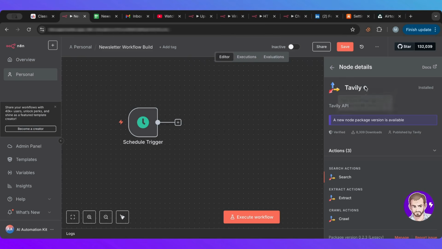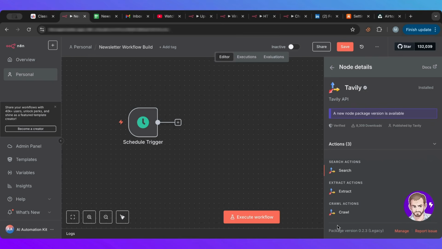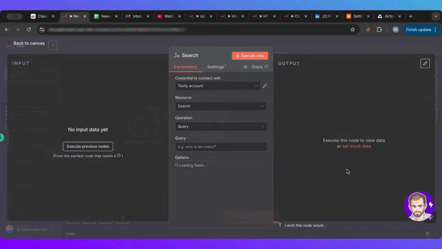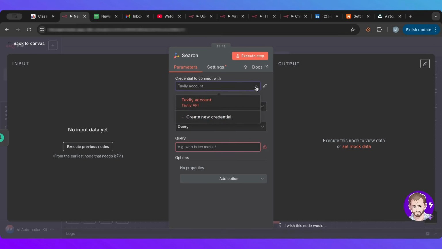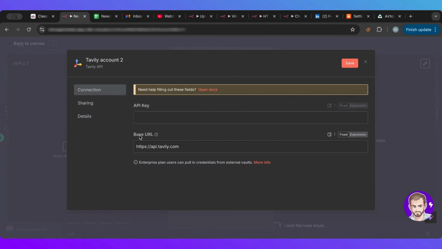Now, Tavily here is a community node. I think you just need to install it. Okay, it's been verified. You have lots of actions here. What we want is to do search. Now, you need to create your own credentials here. You only need the API key. So you just go to Tavily and then create an account and get your API key and put it here. And that's all you need to do. It's very simple. They give you free credits when you start as well for you to test.